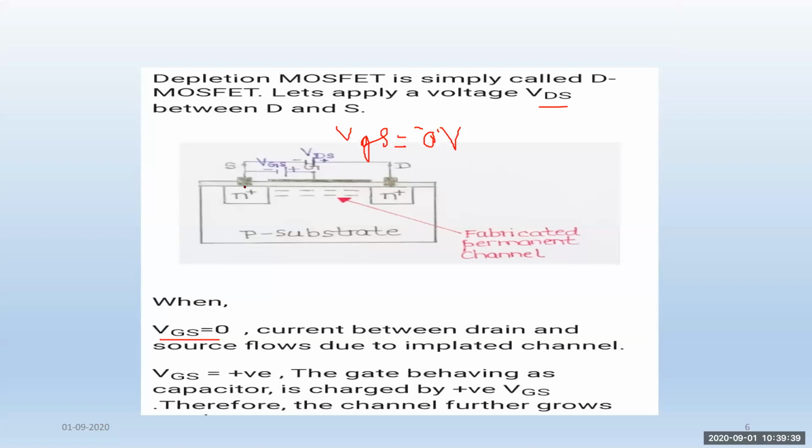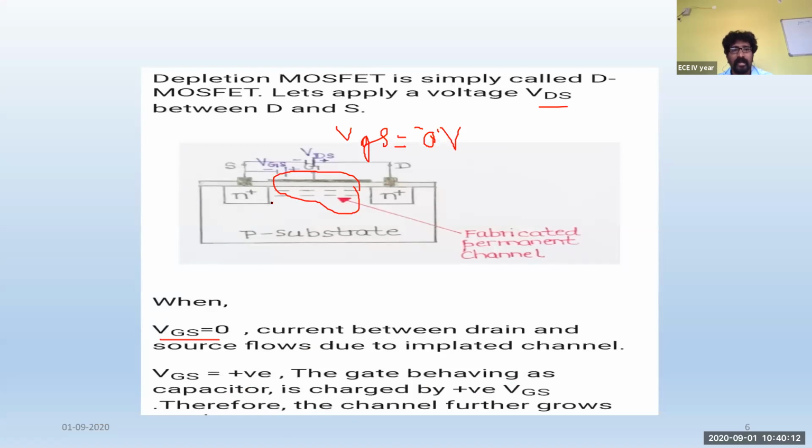Here, this transistor terminal will act as one metal plate, and this will act as another layer. These two layers are conducting: this is a conducting layer and the channel is also a conducting layer. So ultimately this entire region will act as a capacitor. So whenever VGS is positive, the gate terminal behaves as a capacitor. That is, it is charged by the positive VGS.